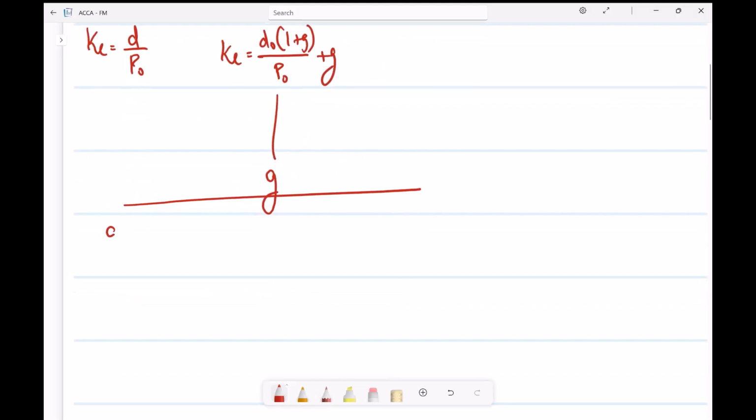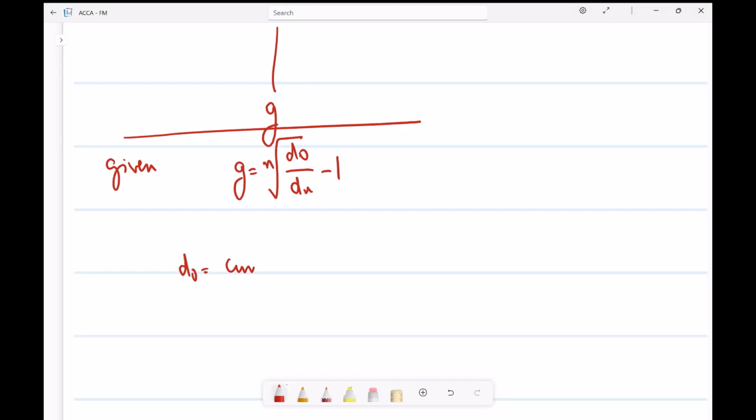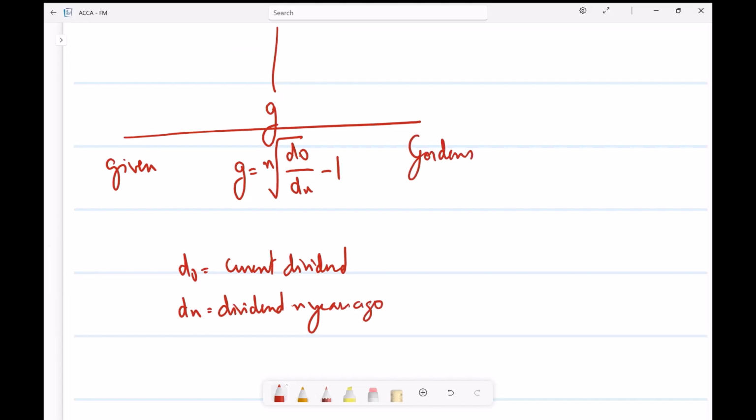Either the growth is given, or you'll have to find out the growth as per G is equal to the nth root of D0 divided by Dn minus 1, where D0 is the current dividend, Dn is dividend n years ago. And finally, the third way, which is called the Gordon's growth model, where G is equal to BR.